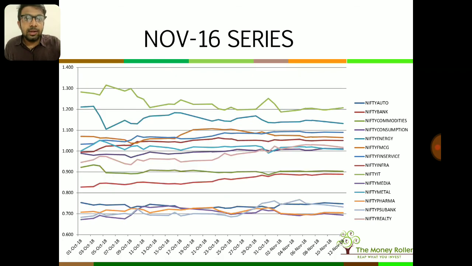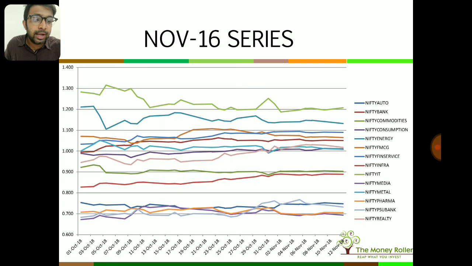Alright, now let's quickly have a look at the demonetization thing. After demonetization, which are those sectors which have actually done a good job and which are the sectors which have not. Clearly automobile tanked after demonetization, we saw that. But the ones that performed well after demonetization were IT, that is the green line on top.